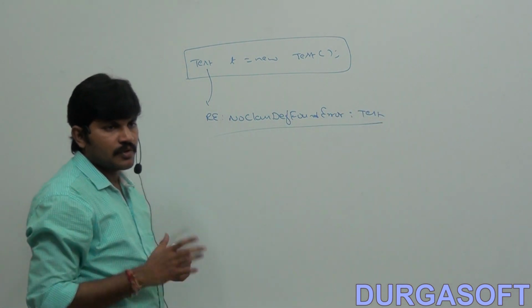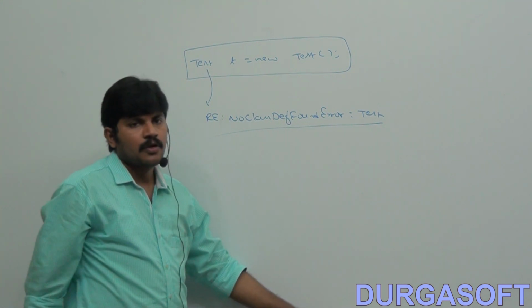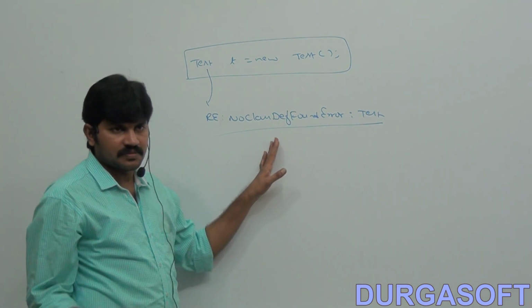Are you getting it at runtime? We are going to get a runtime error saying NoClassDefFoundError: Test. Clear for all of you, right?